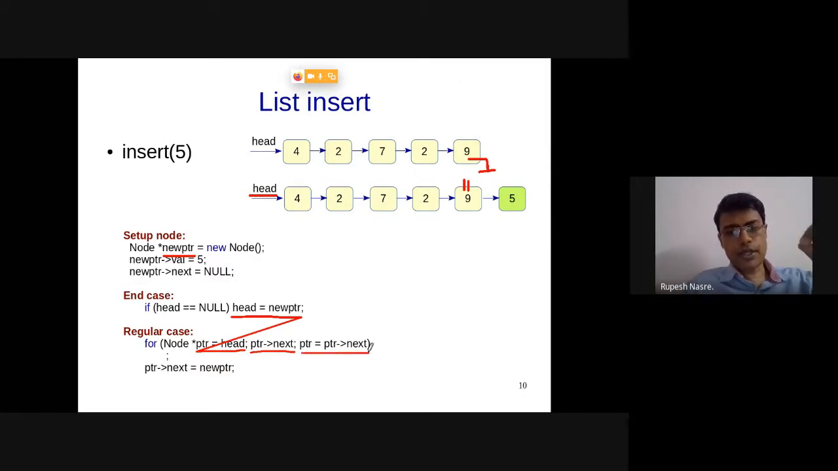So there is a pointer which is jumping over 4, 7, 9. As soon as I reach 9, PTR arrow next is null. Therefore, I will come out of this loop, and there is nothing happening in this loop. I am just hopping over the elements of this list. At the end, I'll just say PTR arrow next equal to new PTR. Any questions on this one?